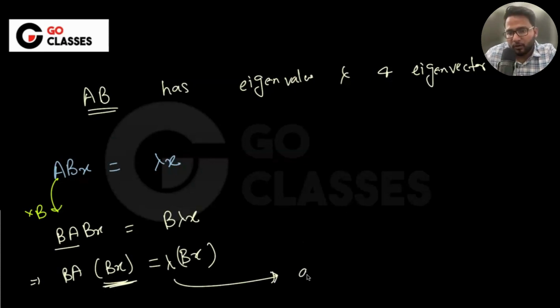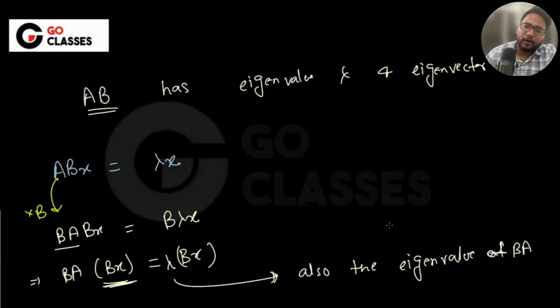So this is also the eigenvalue of BA. Now just tell me what guarantees that this eigenvalue lambda should be non-zero.